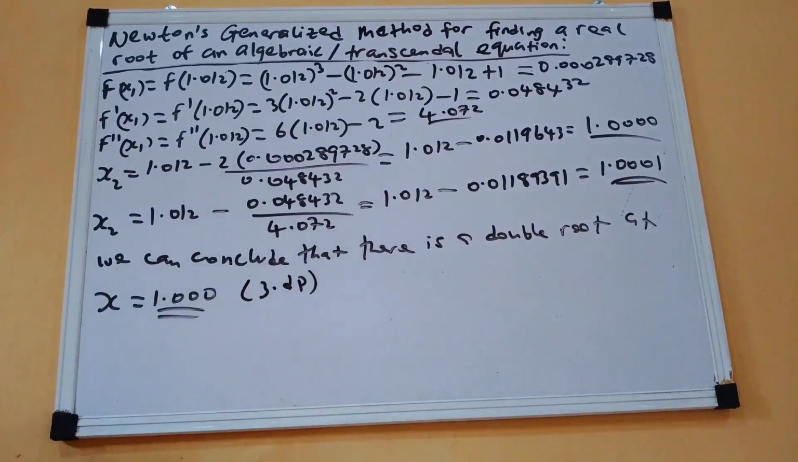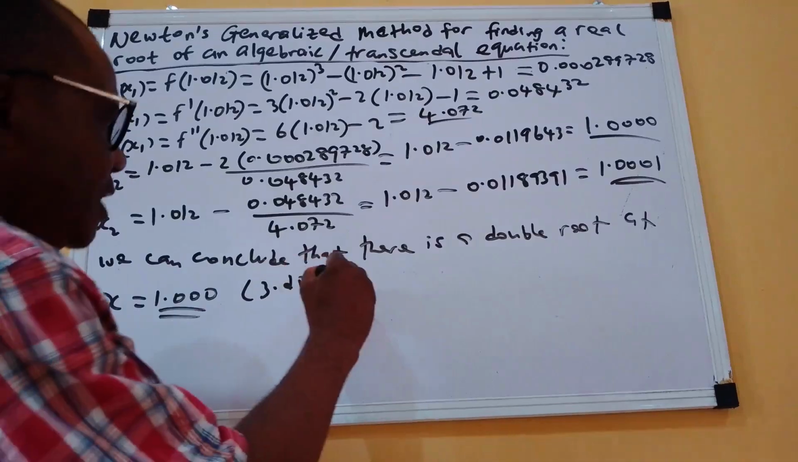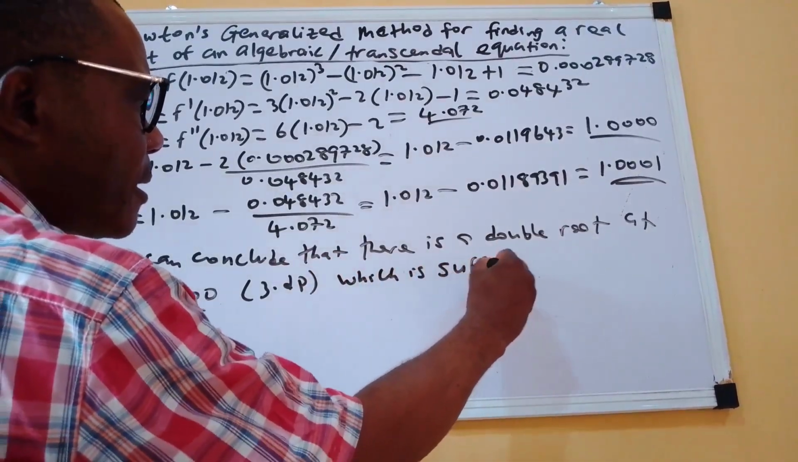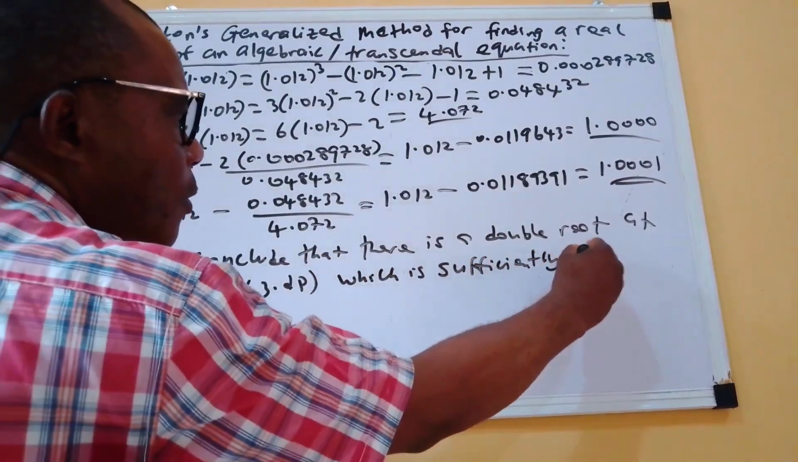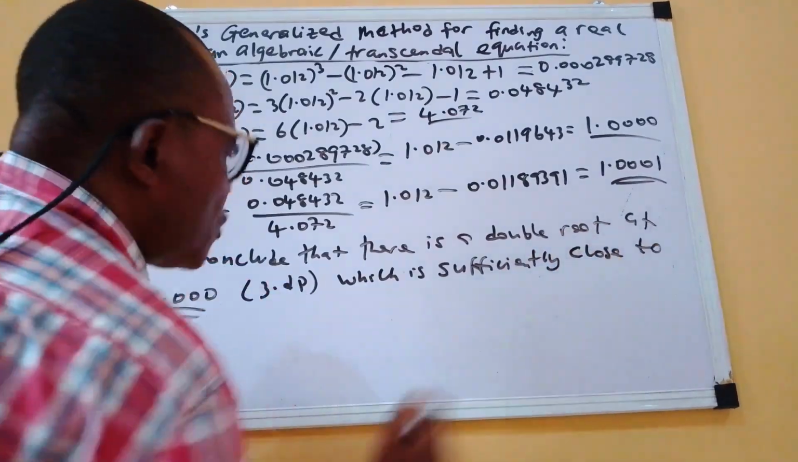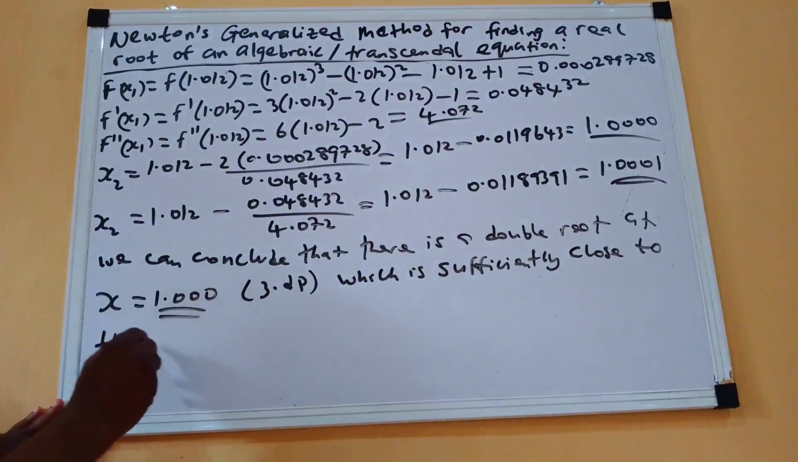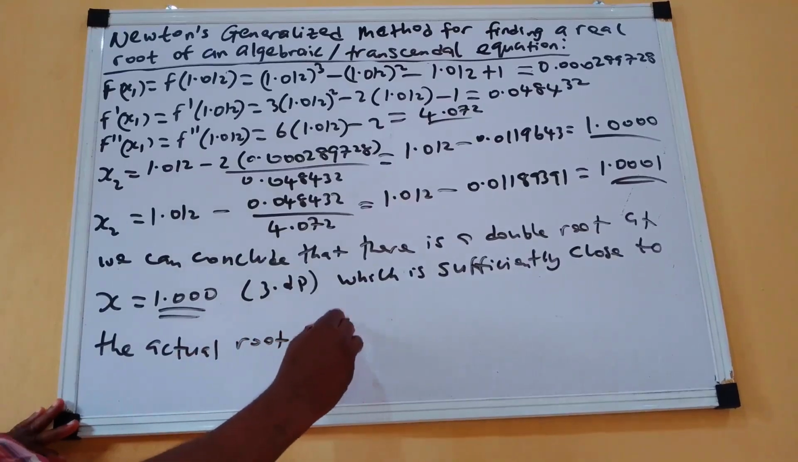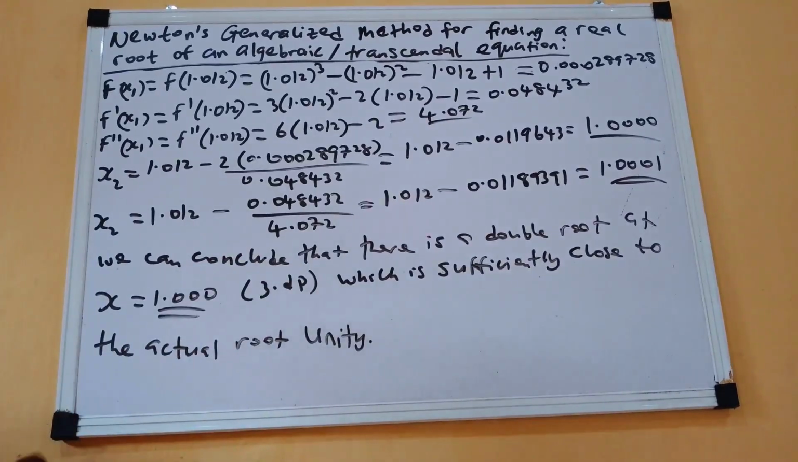There is a double root at, of course, you can put it 3 decimal places. So, of course, which is sufficiently close to the actual root unity. So the actual root is 1. So you can see just 2 iterations. The generalized Newton's method has converged.